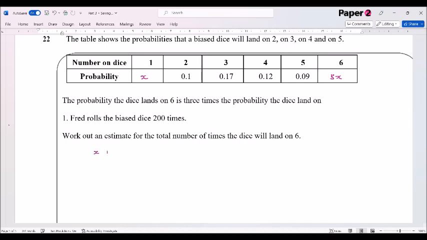So we've got x plus 0.1 plus 0.17 plus 0.12 plus 0.09 plus 3x must equal 1. Okay, so that gives me 4x plus, and let's add those together. So we've got 0.1 plus 0.17 plus 0.12 plus 0.09. Okay, that gives me an answer of 0.48.